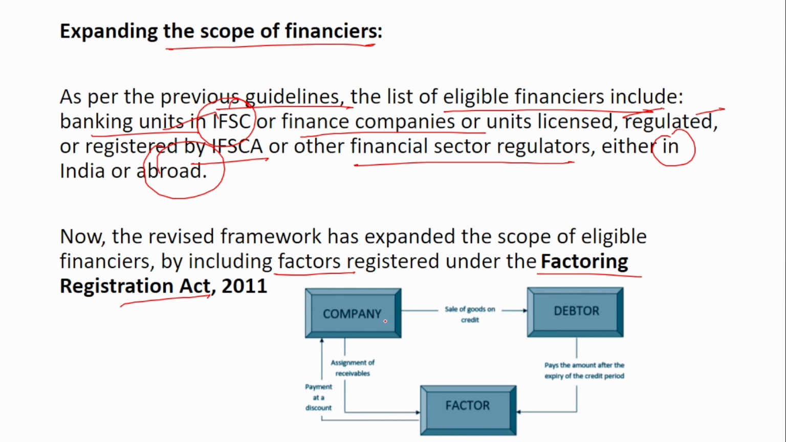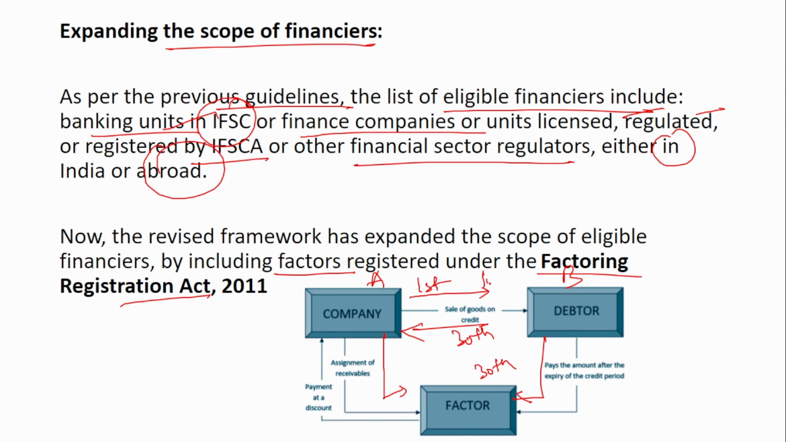So what is a factor? Say a company A has sold goods to a person B. They have sold the goods on credit, which means that they have sold on this day, but B has promised that I will give you the money on the 30th. So there are around 30 days gap, right? But the company wants the money now. So what the company does is that it goes and produces the bill to the factor. It tells the factor that I want the money now. You give me the money now, and you can collect the money from the customer B after 30 days.